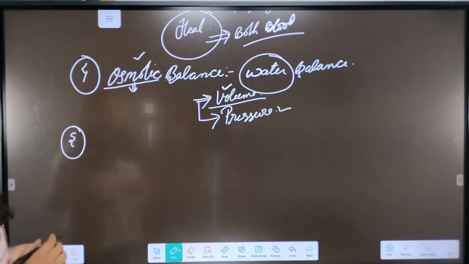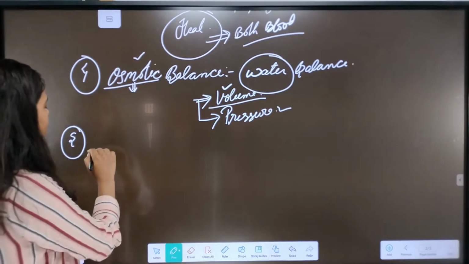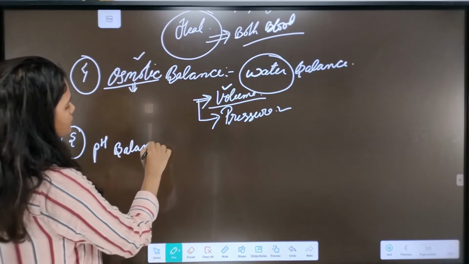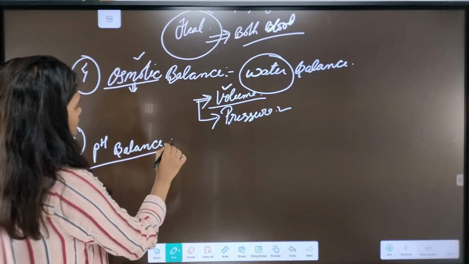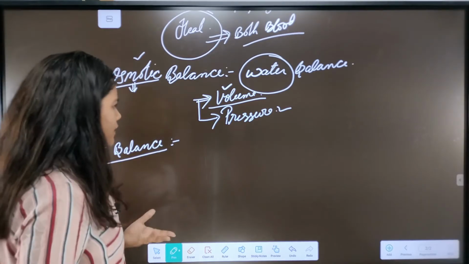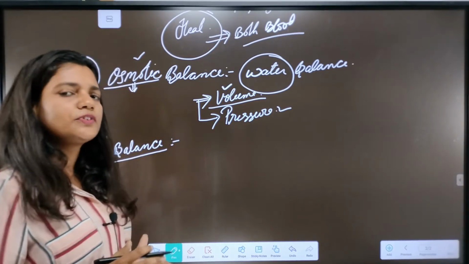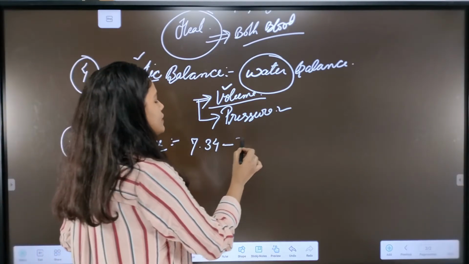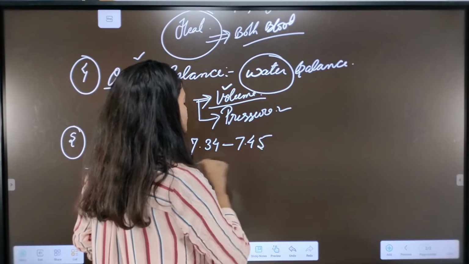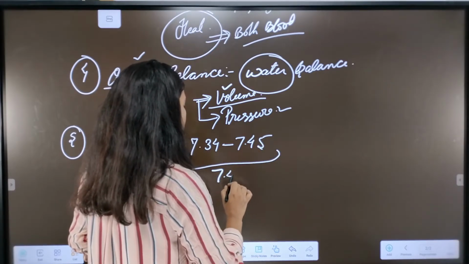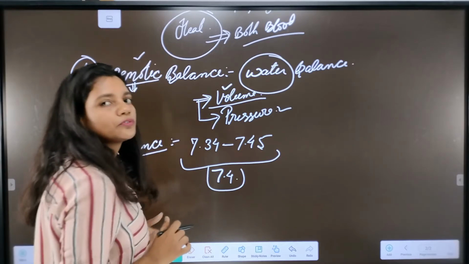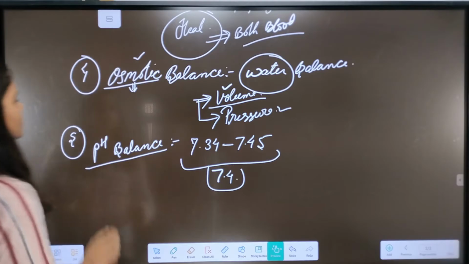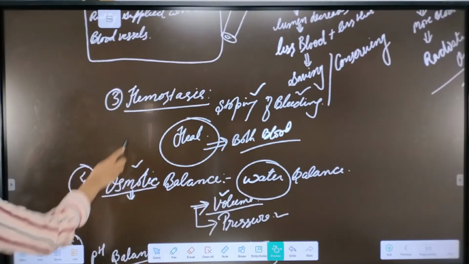Fifth, after the osmotic balance, pH balance. Okay, I think everyone knows our blood's pH is constant, that lies between 7.34 to 7.45. On average, you can say that 7.4. Okay, and our blood itself is able to control its pH. Okay, so let's revise it at a glance.